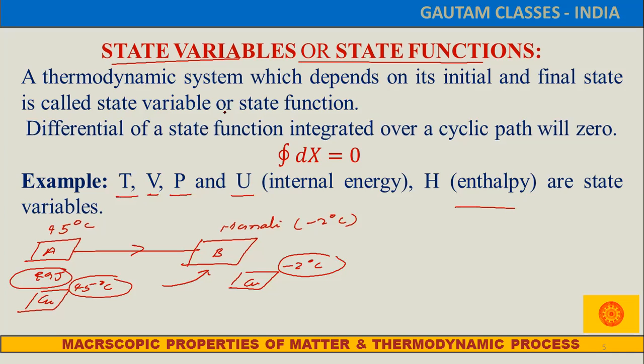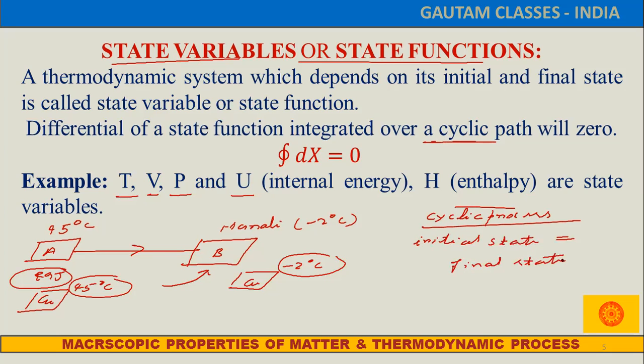These all are state variable functions. And you know that there are cyclic processes. What is a cyclic process? In a cyclic process, the initial and final state are always the same. This is really very important. In a cyclic process, the initial state is always equal to what? The final state. That means the system is roaming here and there, and at the end of the time, once again it will return back to its initial state. So that is called a cyclic process.